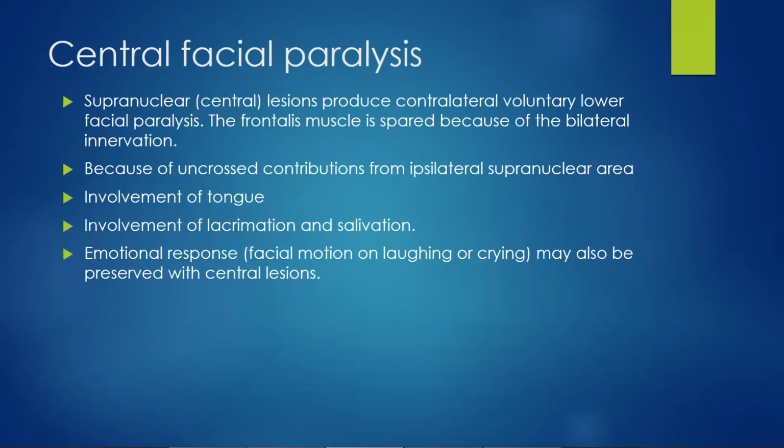Then we have central facial paralysis. The supranuclear, that is central, lesion produces contralateral voluntary lower facial paralysis. The frontalis muscle is spared because of bilateral innervation, because of uncrossed contribution from the ipsilateral supranuclear area. There is involvement of the tongue, and of lacrimation and salivation. Emotional response, that is facial motion on laughing or crying, may also be preserved with a central lesion.